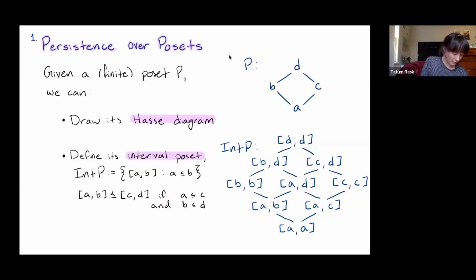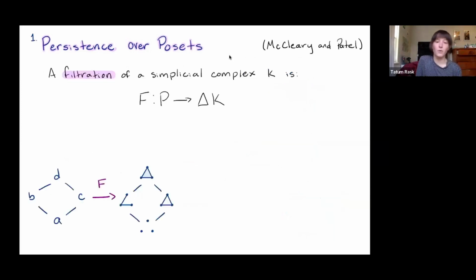And so the reason I'm giving all this background on posets is because we are going to want to study a filtration over a poset. So if we have some simplicial complex, let's call it K, we can filter that simplicial complex indexed by a finite poset. So a filtration is going to be a functor from that poset to this category delta K, where this category is the category of subcomplexes of K. So every object is going to be a simplicial complex, and then the morphisms are just going to be inclusion maps between them.